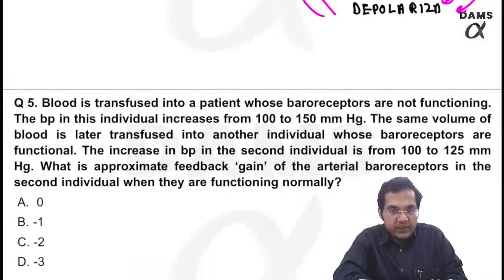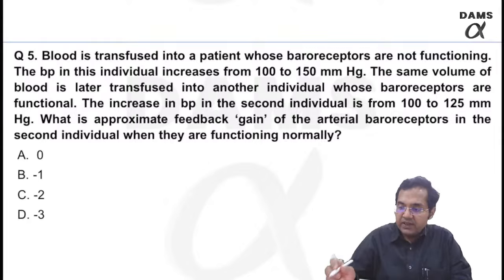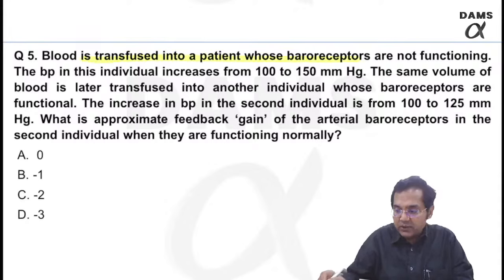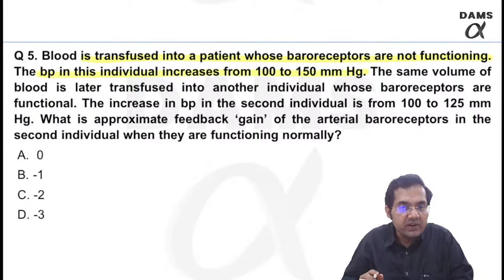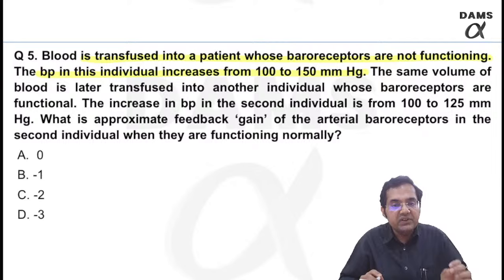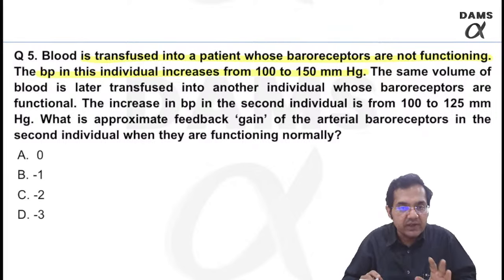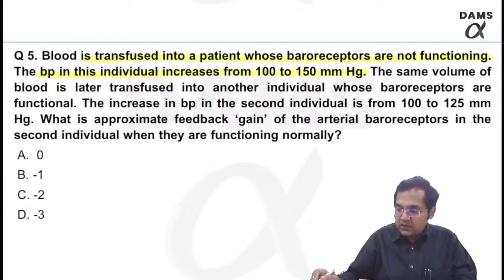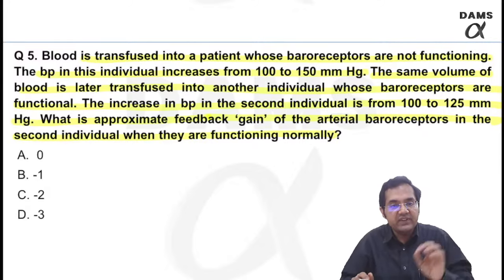Then another calculation based topic, very important for the MCQ for the exam. Blood is transfused into a patient whose baroreceptors are not functioning. BP in this individual increases from 100 to 150. Baroreceptors are basically pressure detecting receptors which help us to detect the blood pressure. Again, this will be talked about in detail in cardiovascular system. The same volume of blood is later transfused into another individual whose baroreceptors are functioning. Increase in BP in the second individual is only 100 to 125. What is the approximate feedback gain of the arterial baroreceptors in the second individual when they are functioning normally?